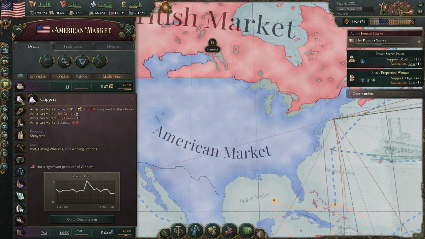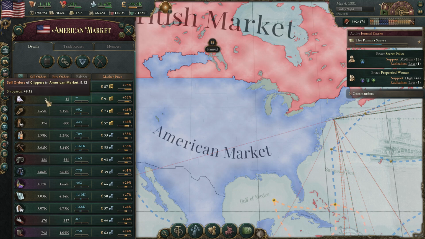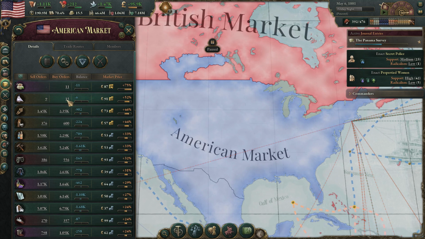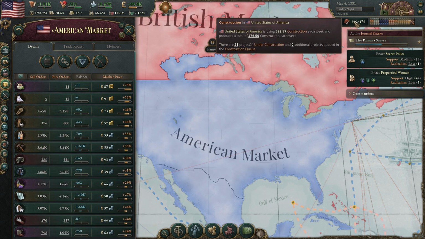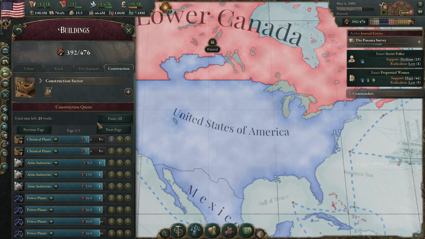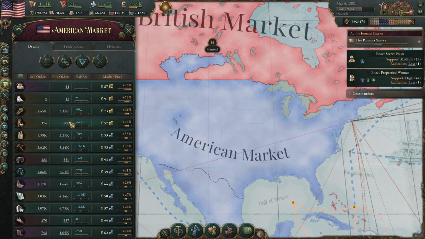And you can see we need clippers, but remember that has to do with Liberia, so that's not our concern. We're not using them or producing them, so we can ignore that. The explosives, we're already building something for that, the chemical plants, but I'm not entirely sure that'll be enough. I might need to build more for that.